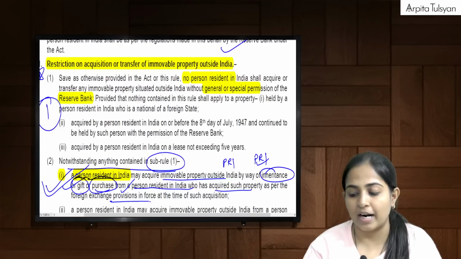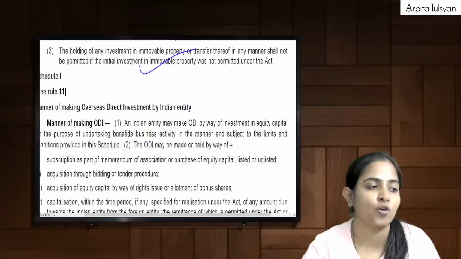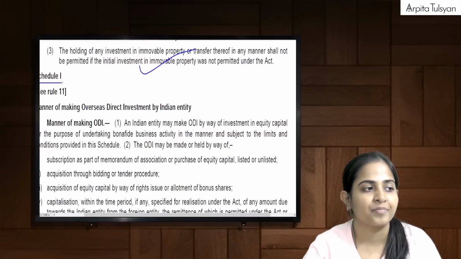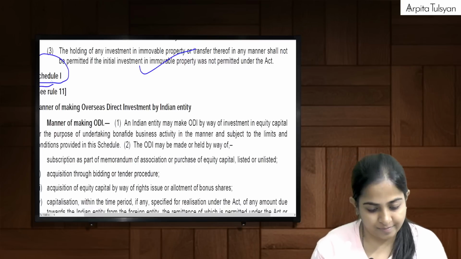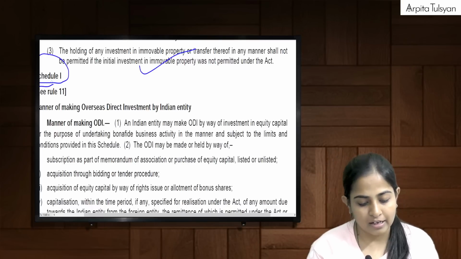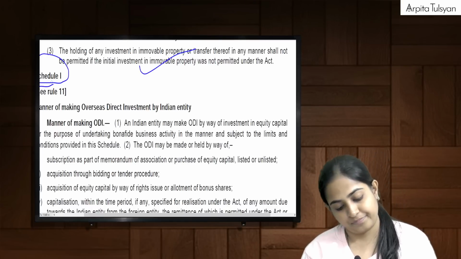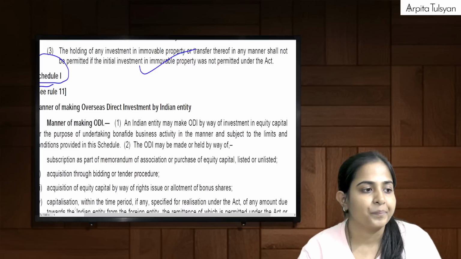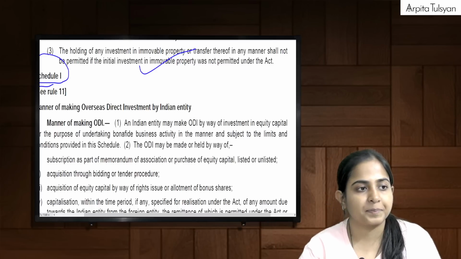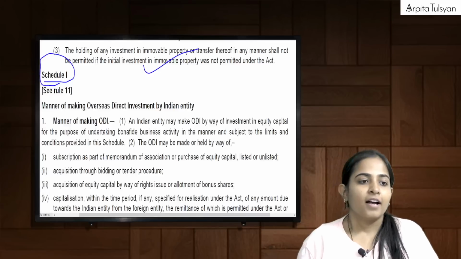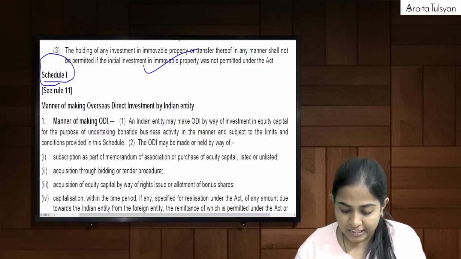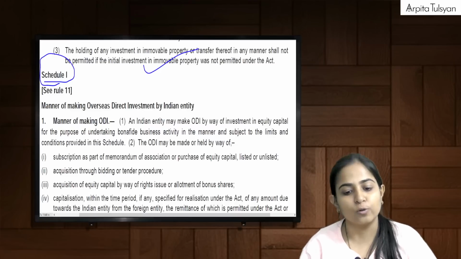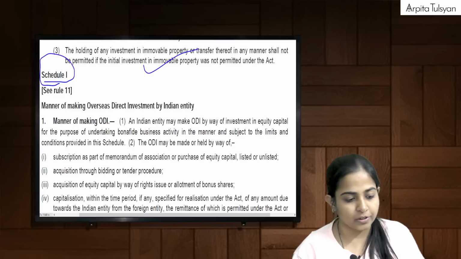And the third part, the next part, will consist of all the schedules. Okay, the third part will consist of all the schedules, Schedule 1 to Schedule 5. So now let's start with the last part of these rules, that is, the 5 schedules that we have to overview here.